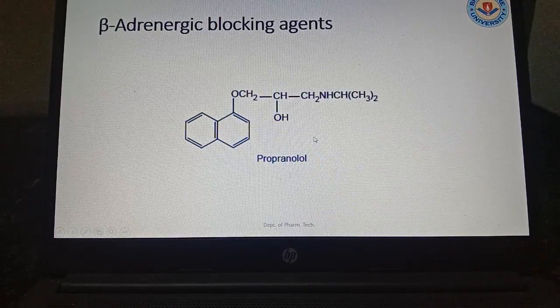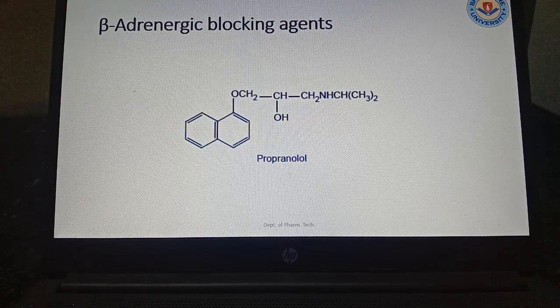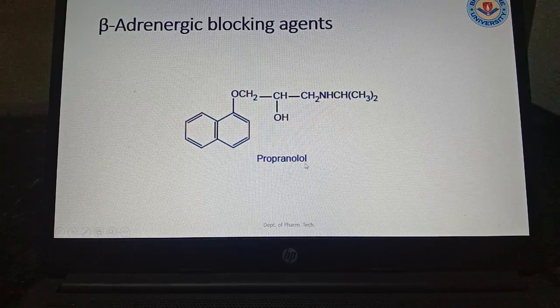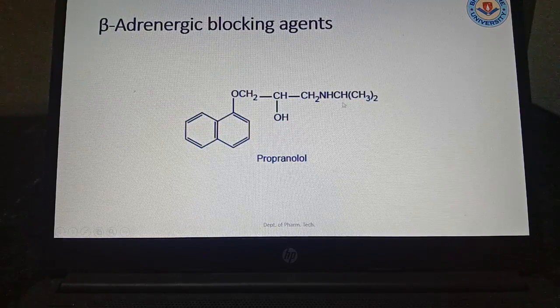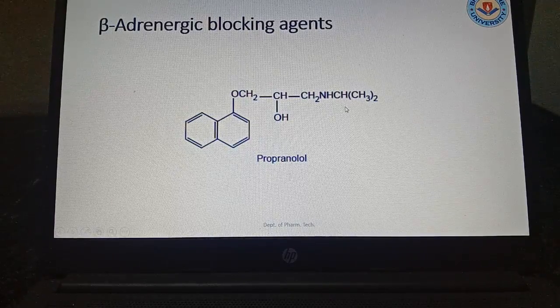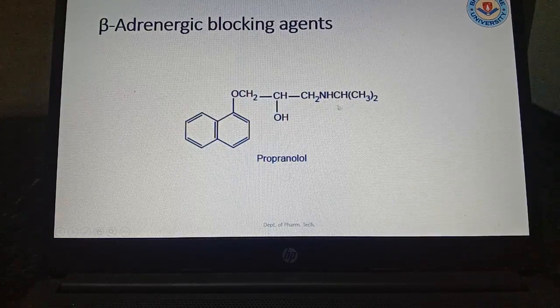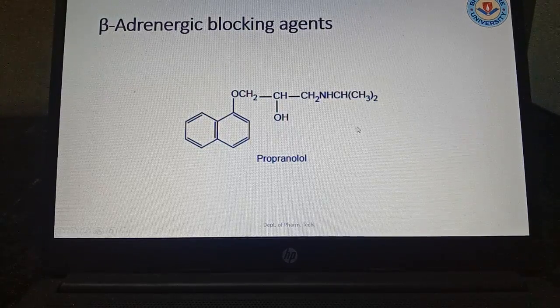Now beta adrenergic blockers are drugs containing 2 fused rings. Propranolol: the propane group is there, CH2, CH2, CH2, 3 carbon groups are there, and an amino group is there, and in the amino group there is a substitution of (CH3)2.